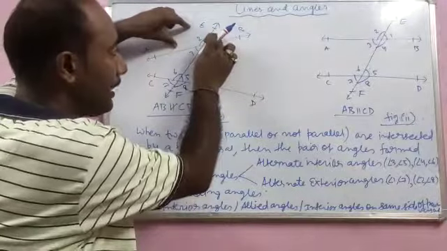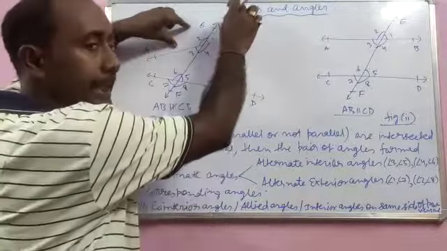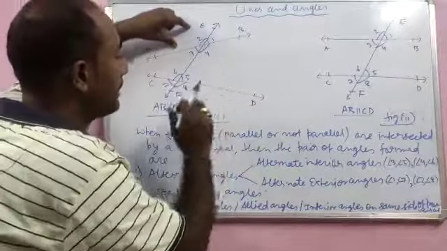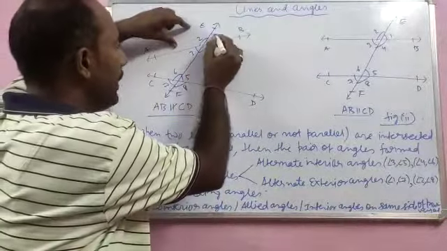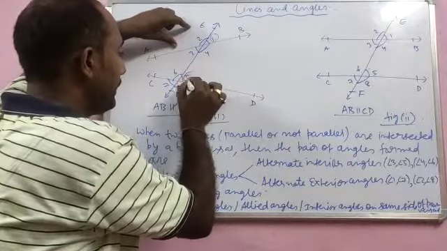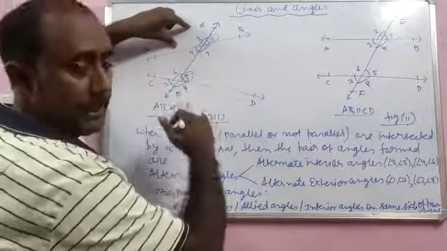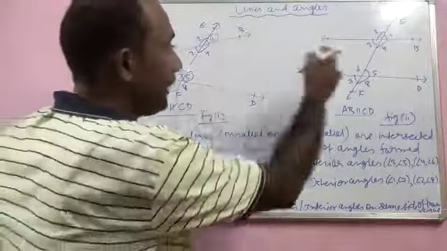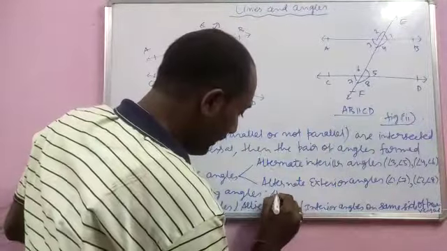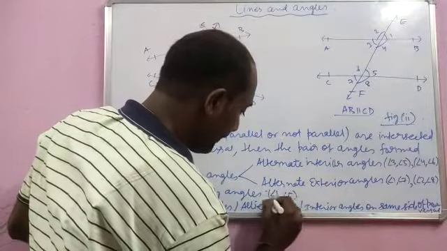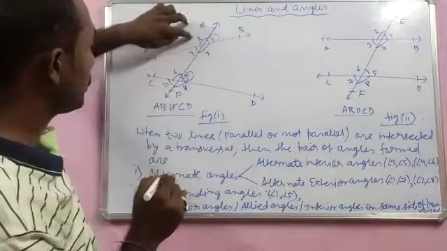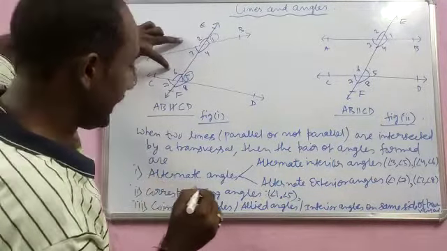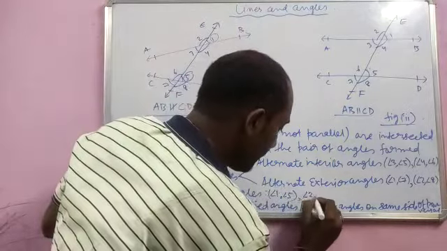So if we go for angle 1, which is above this line AB, we have to go for an angle which is above CD, which is 5. So 1 will form a corresponding angle with 5 because both are to the same side and above the lines. So the corresponding angles pair will be 1, 5. Similarly, if you go for 2, 2 will have a corresponding angle with 6. So 2, 6.